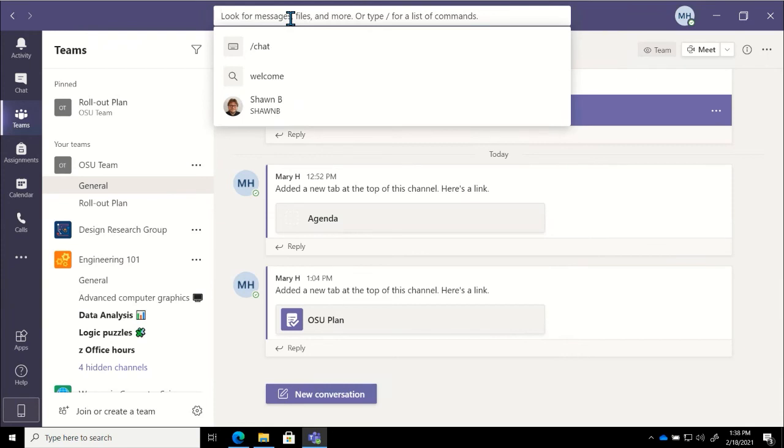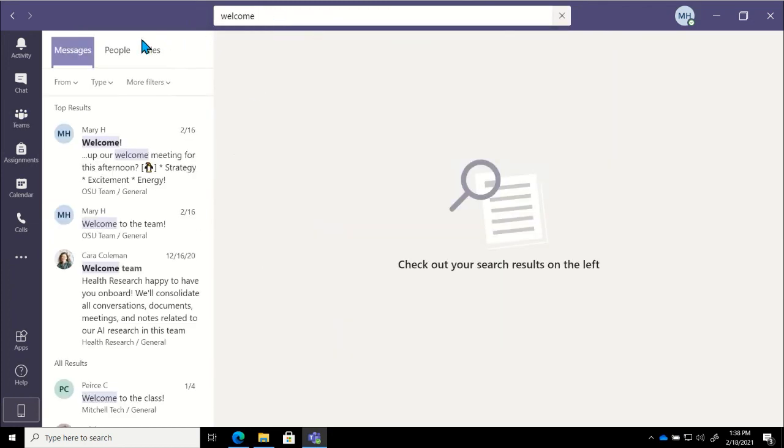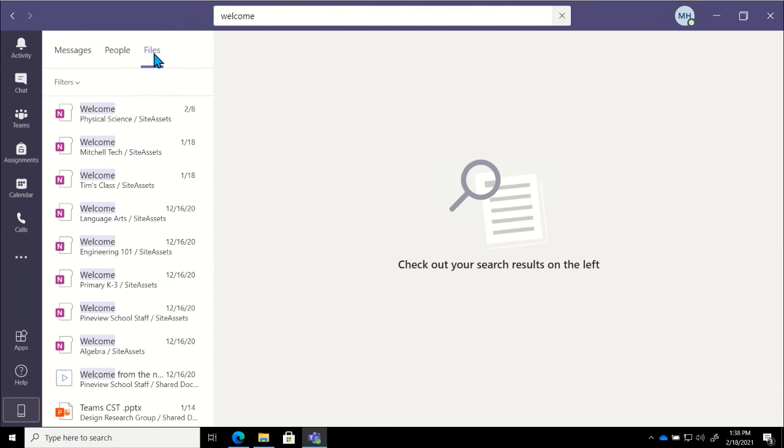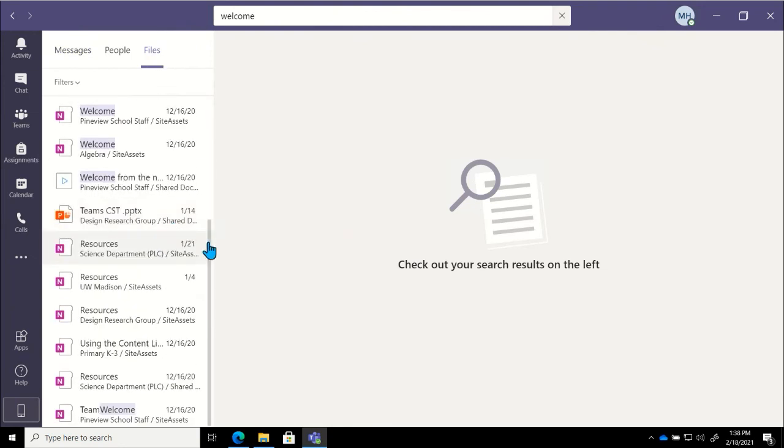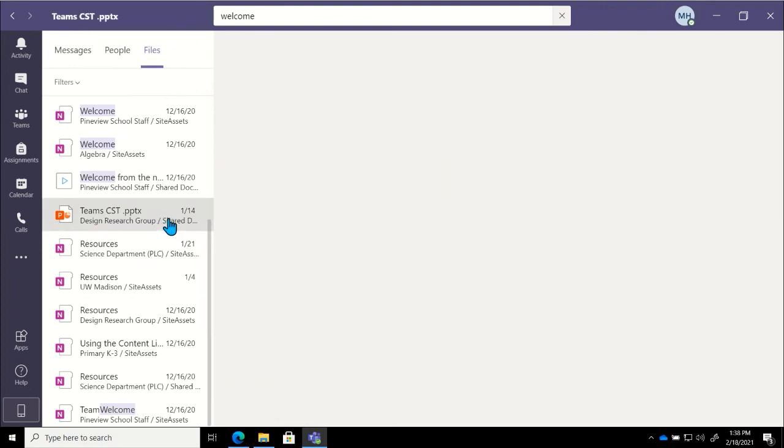Also, if I were looking for a particular file, so let's go ahead and just put in welcome one more time. And let's say I was looking for a file here, right? And I was trying to figure out where that file actually lived so that I don't have to rely on the search bar every single time I want to find it. You'll notice that right under the file name, it actually gives us the path. It tells us exactly where that file is stored. So for this Teams CST PowerPoint, this is in our design research group team inside of shared documents.